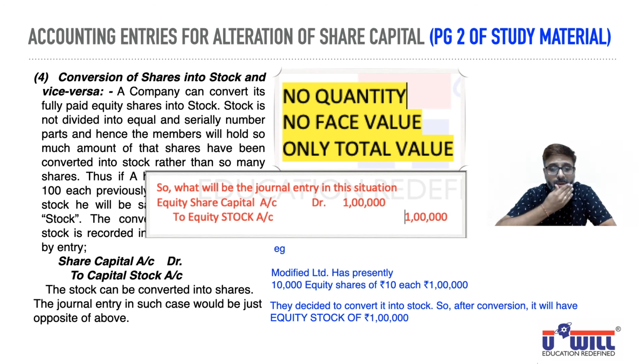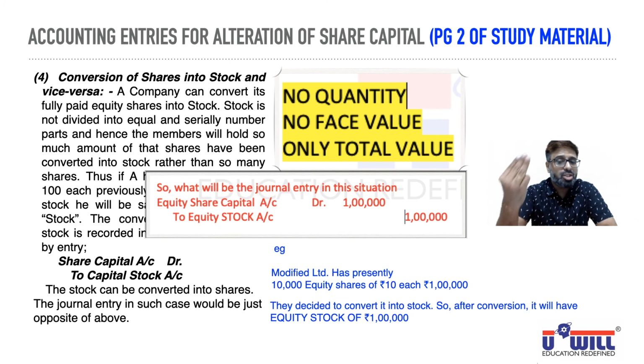Okay, in your notebook give this fourth heading, convert. You have already given the heading and written this: no quantity, no face value, only total value. Now below that also you write down the journal entry: share capital account debit to capital stock account, and write down that note also. Okay, pause the video and write this. The stock can be converted into shares. The journal entry in such case would be just opposite of above. Write that note also. So I hope everyone is clear with this: alteration of share capital, consolidation, subdivision, conversion.